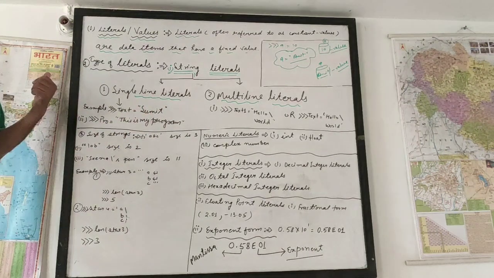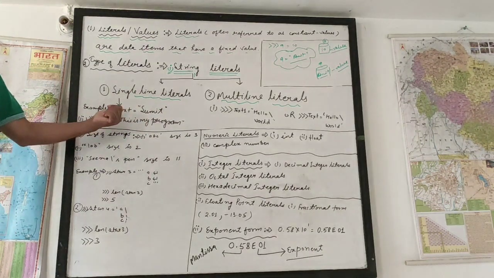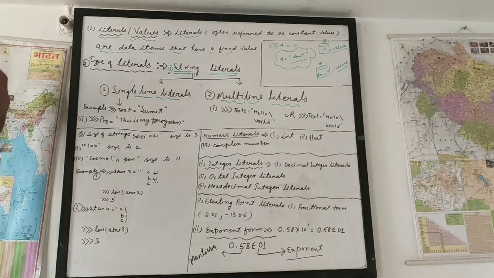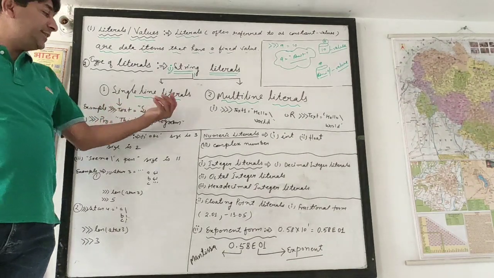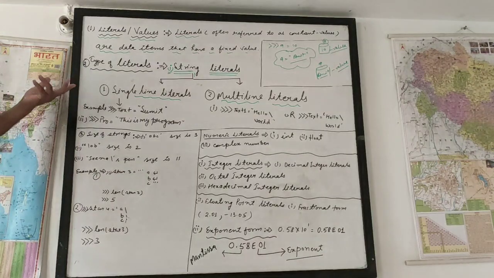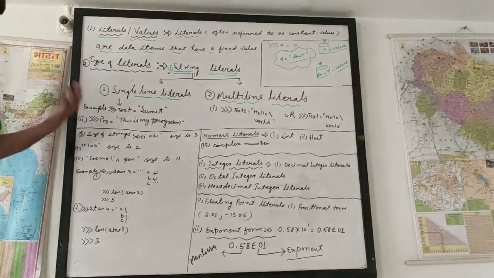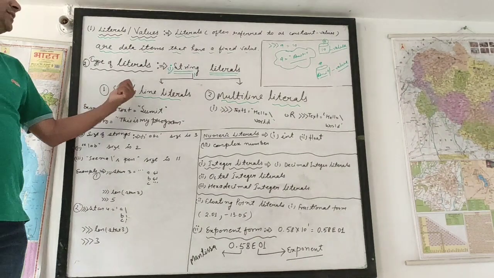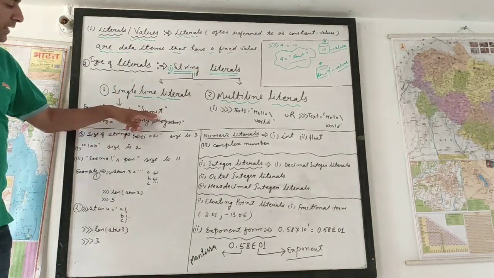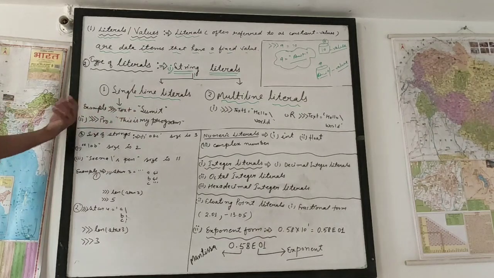Sumit is a string. ये क्या है? String है and you have to assign inside of the text. If the value of the text is not changed, it means this is constant. Which type of constant? It is a string constant. It's a subcategory, so it means it is single line literals क्योंकि एक लाइन में आके इसके अंदर चला गया, इसलिए single line.